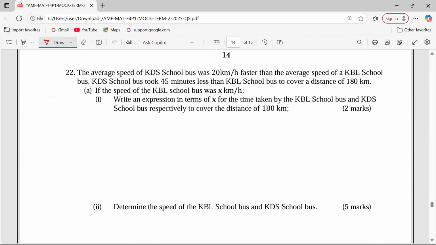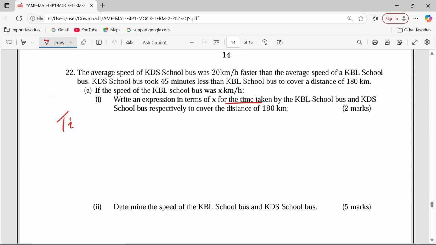Part A, Roman one: if the speed of KBL was X kilometers per hour, write an expression in terms of X for the time taken by KBL school bus and KDS school bus respectively to cover the distance of 180. An expression for time.